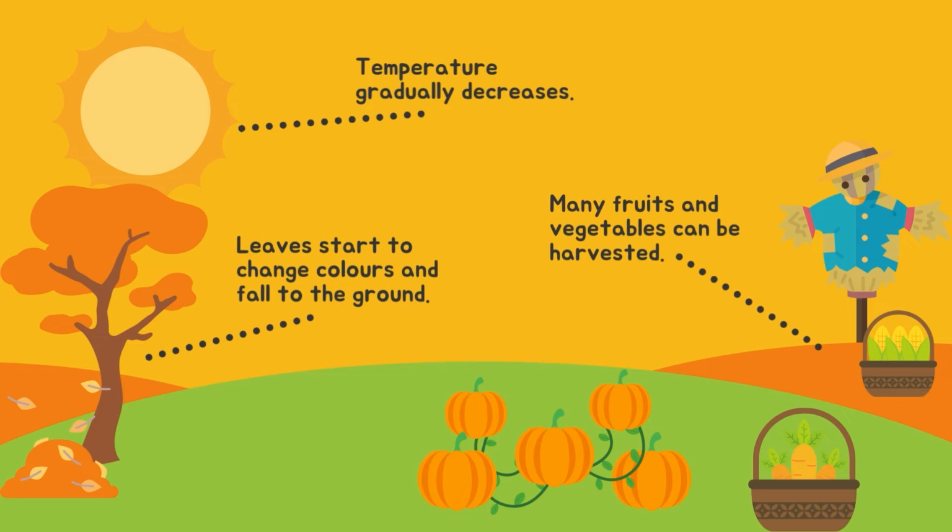In fall, temperatures will gradually decrease. A lot of fruits and vegetables during the season can be harvested. Leaves from trees will start to change colors from green to red and start falling to the ground. Fall is usually between September to November.